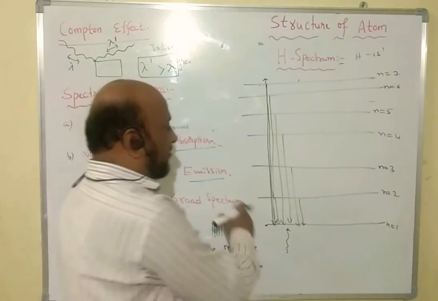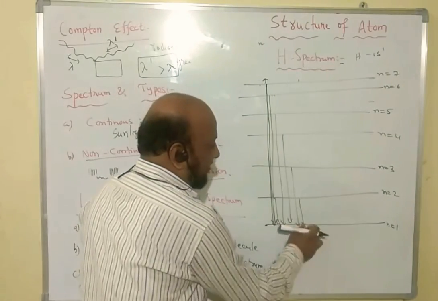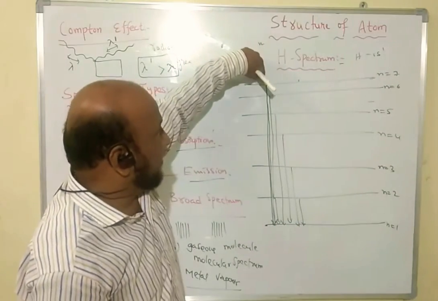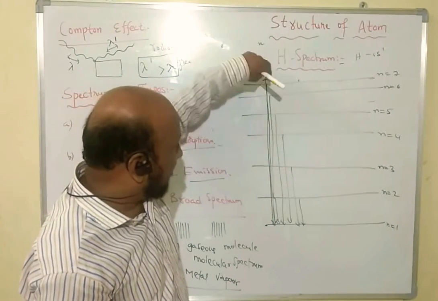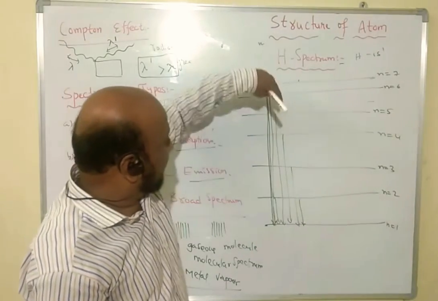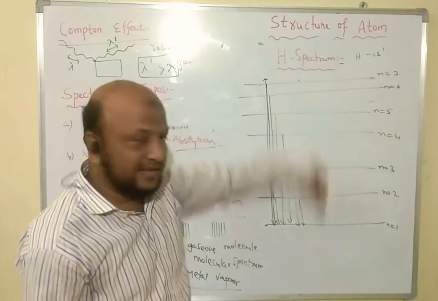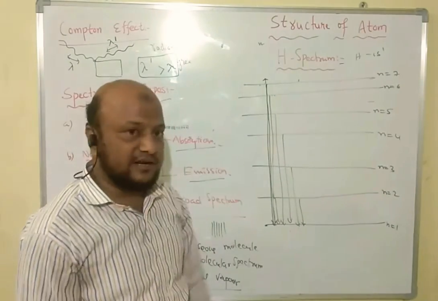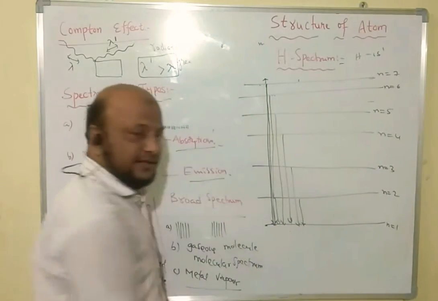Different possibilities are there. So all of them reach one level. That means first of all, it reaches de-excited from 7 to 1, or 7 to 6 and then again to 1, 5 to 1, 4 to 1, 3 to 1, 4 to 3, like this. Again there are different possibilities. So when it reaches the ground state, the one level, we write it in that form.